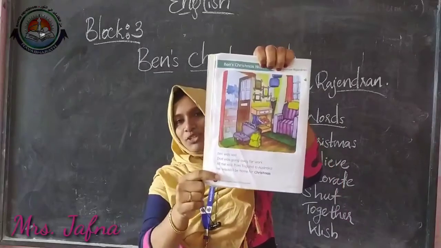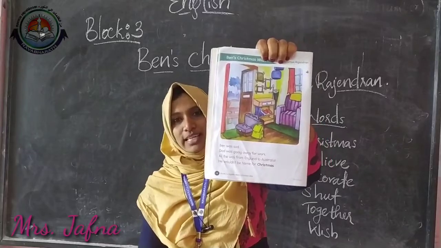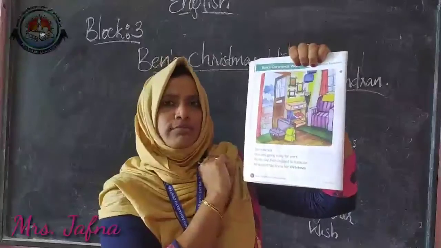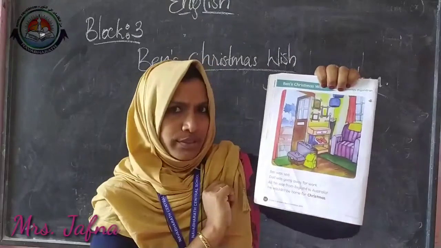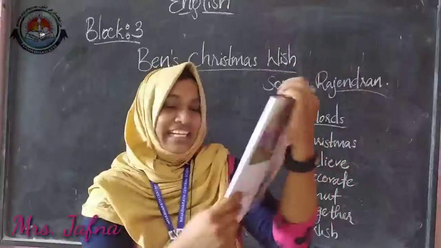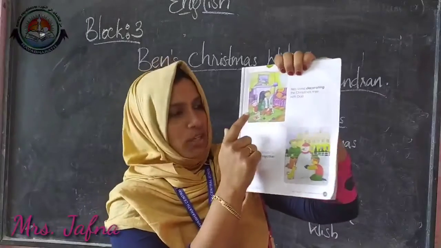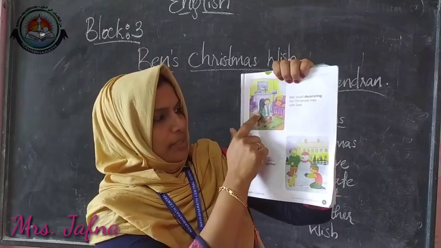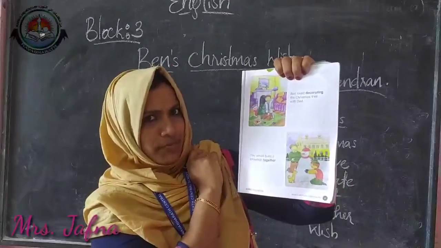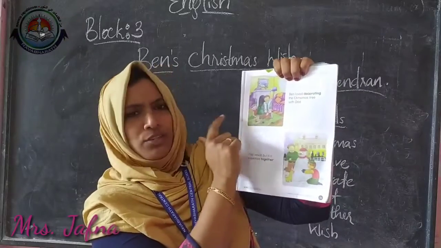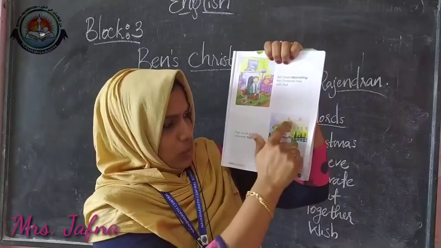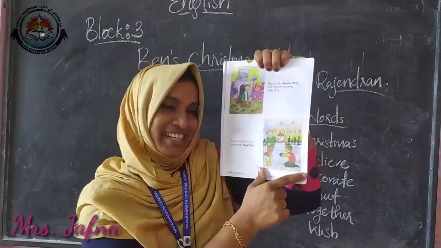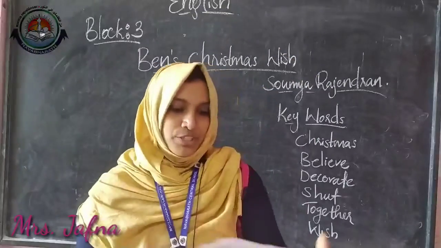Okay, what about this first picture? What is in this picture? Yes, here you can see some bags which are kept nearby this door. So I think somebody is going out. Am I right? Okay, then let's see the other pictures. Here, what do you see here? Yes, here a man and a boy. They are decorating this Christmas tree, right? They are making something to this tree. Okay, then what about this picture? Yes, here they are making a snowman. Okay, fine.